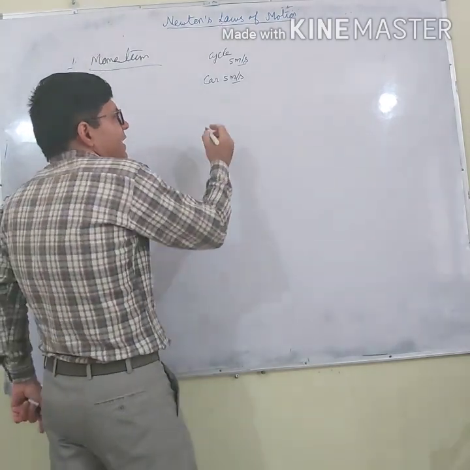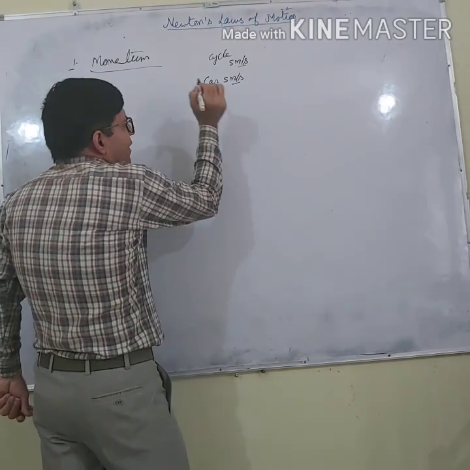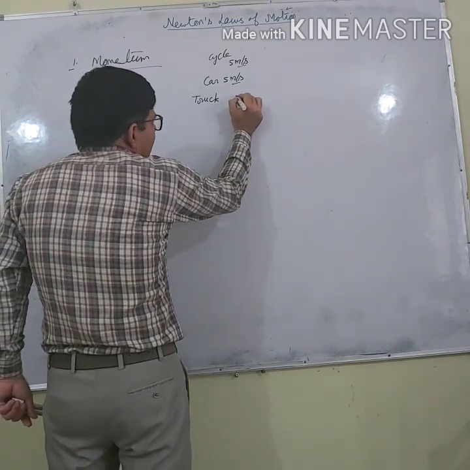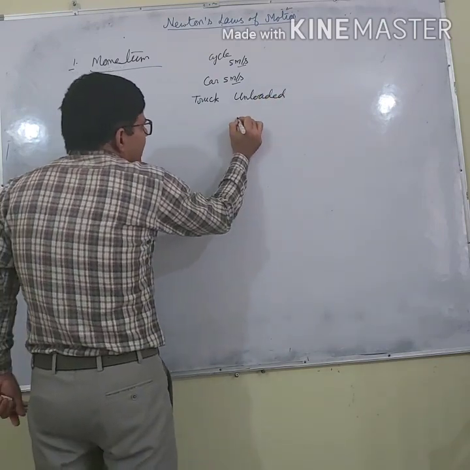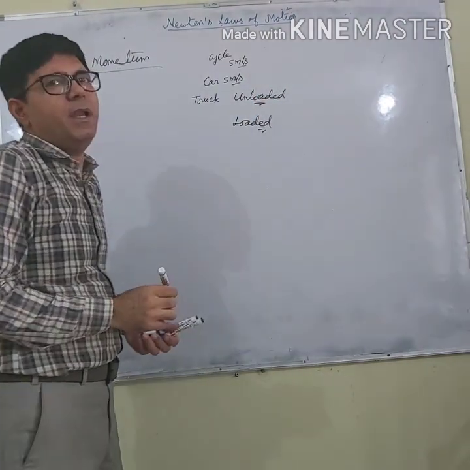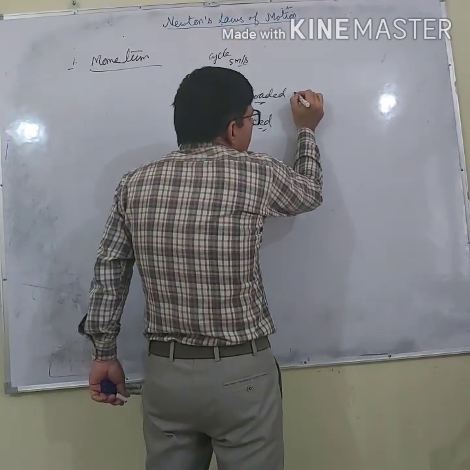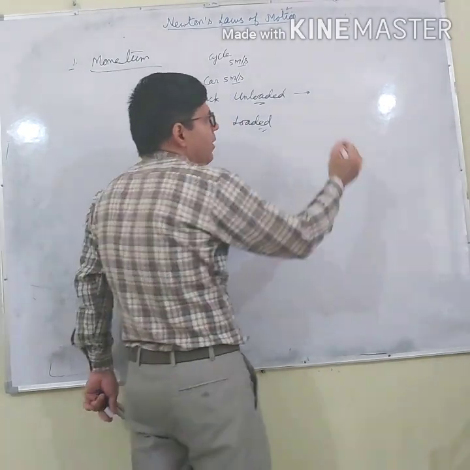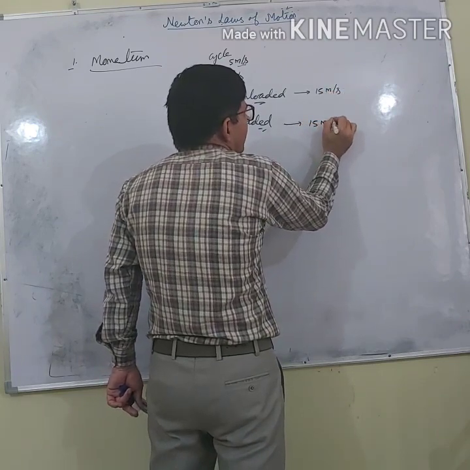Another example is that, let us say, there is a truck, right, and this truck is unloaded, and there is a truck which is loaded. An unloaded truck and a loaded truck. If both are moving with the same speed on the same road, that is, the speed is 15 meter per second, 15 meter per second.